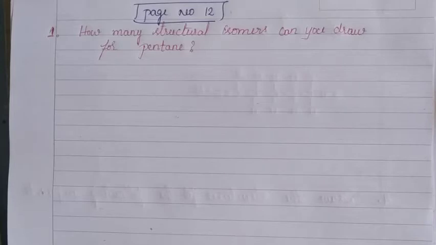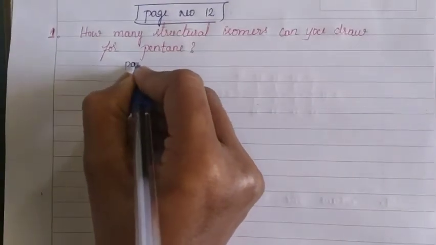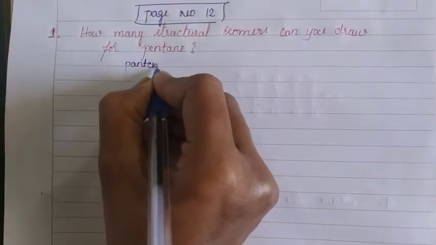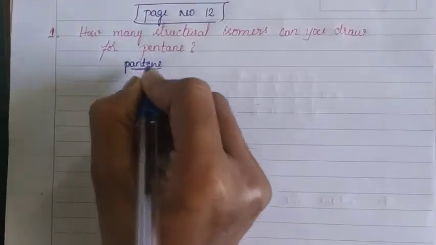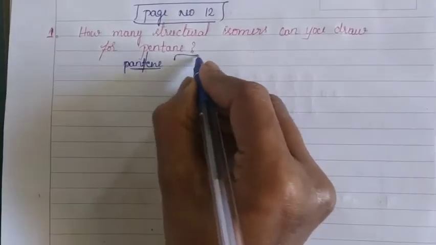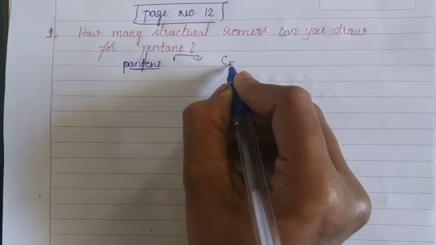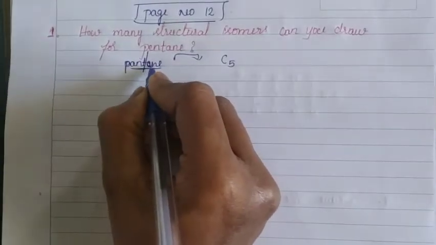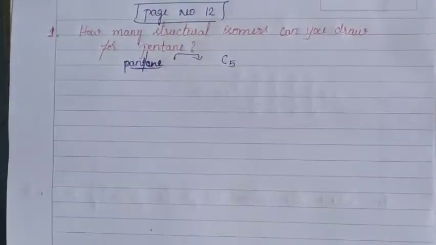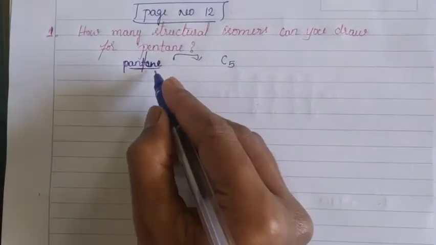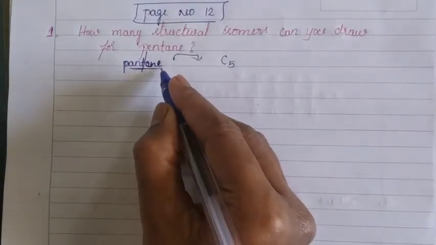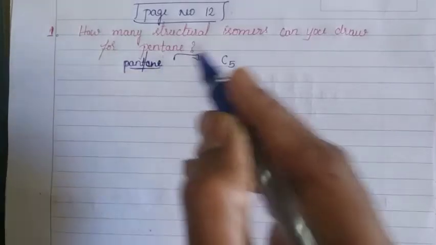Here the pentane, observe here, "pent" gives the number of carbon atoms, 5, and "ane" shows that pentane belongs to the alkane series.